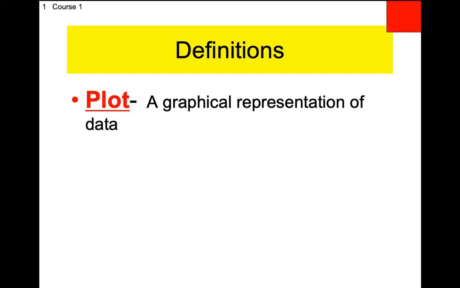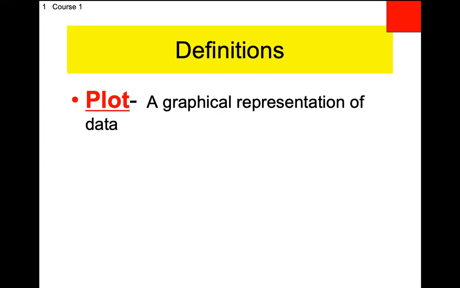So write this down, box 1. First thing we'll write down is, well, we haven't seen this word plot before, at least not in a math class. So stem and leaf plot. A plot sounds like it's a graph. Mathematicians differentiate the words plot and graph slightly, but in 7th grade, we can't make that differentiation.